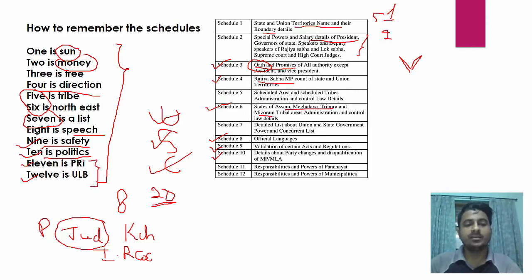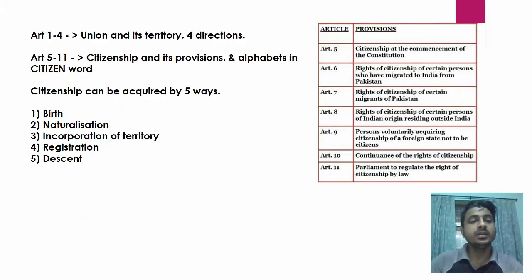Okay, so PRI is Panchayati Raj Institution, which means the local bodies of villages. ULB is urban local body, which means the local bodies of urban areas. Okay, so in this way you can remember the schedules. Now let's learn the important articles.